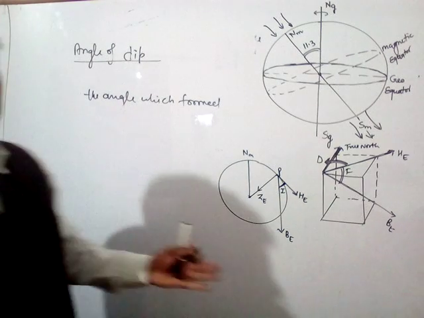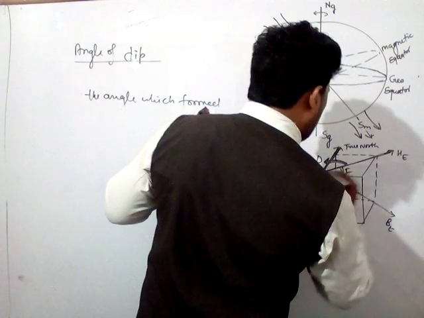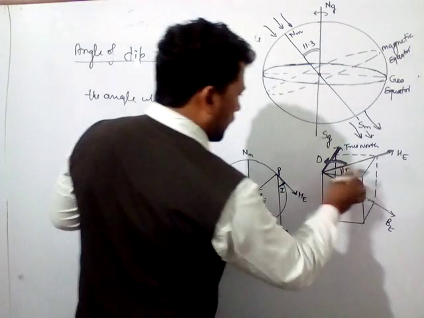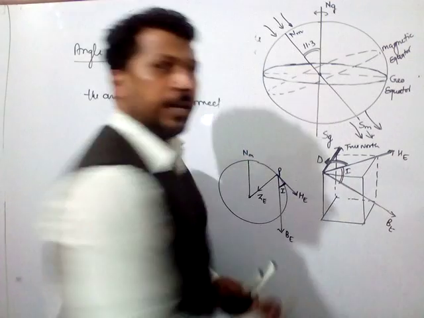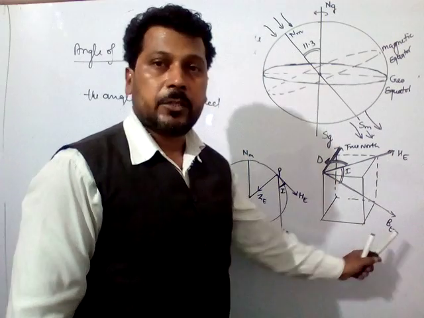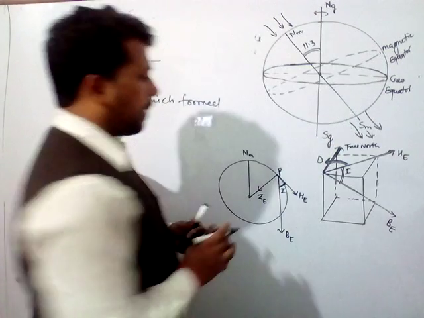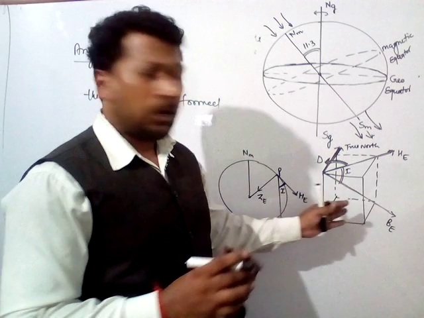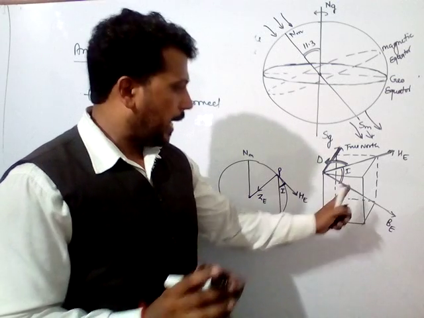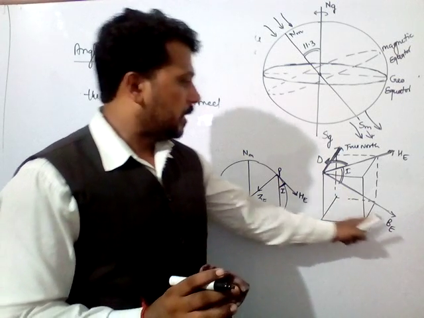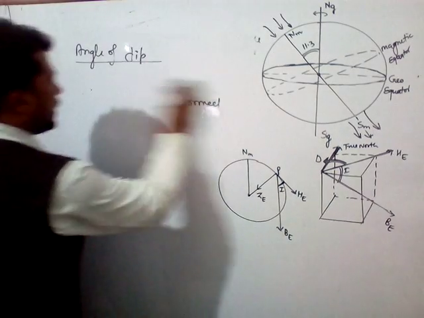And the angle of dip is the angle formed with the horizontal of the magnetic field. रिजल्टेंट मैग्नेटिक फील्ड और हॉरिजॉन्टल कंपोनेंट के साथ जो एंगल बनता है वो एंगल ऑफ डिप होता है. This is I, this is the horizontal component HE and this is the resultant magnetic field. Simply we can say that the angle the magnet makes with the horizontal is known as the angle of dip, or the angle between the resultant magnetic field and the horizontal magnetic field. This is denoted by I.